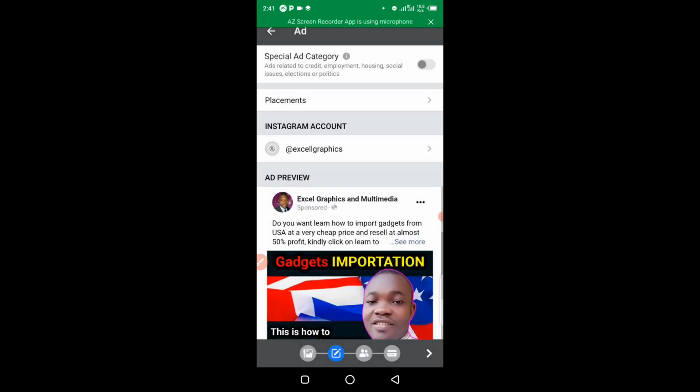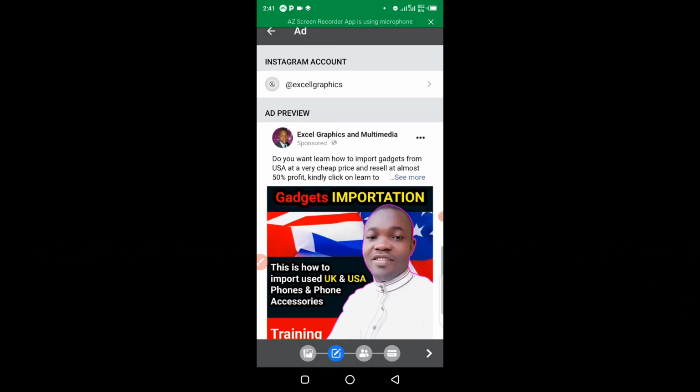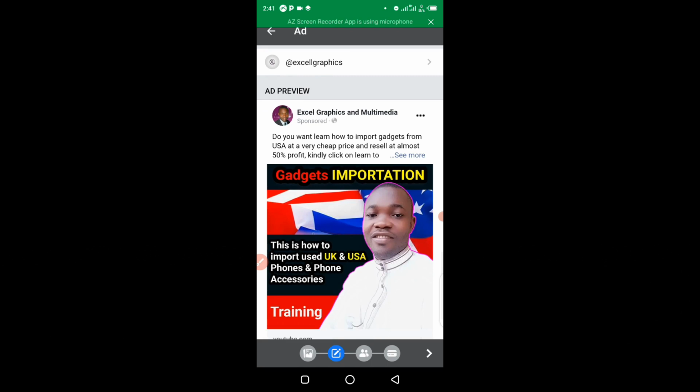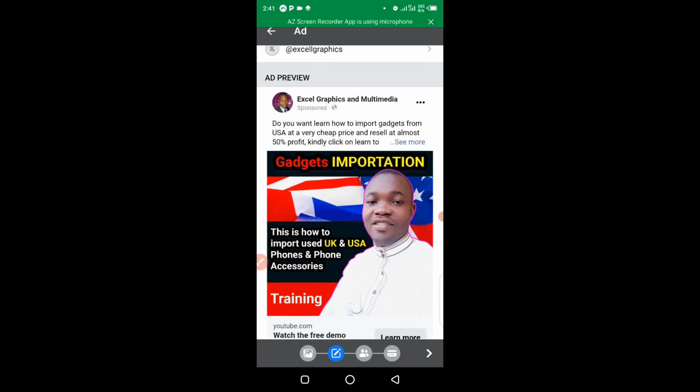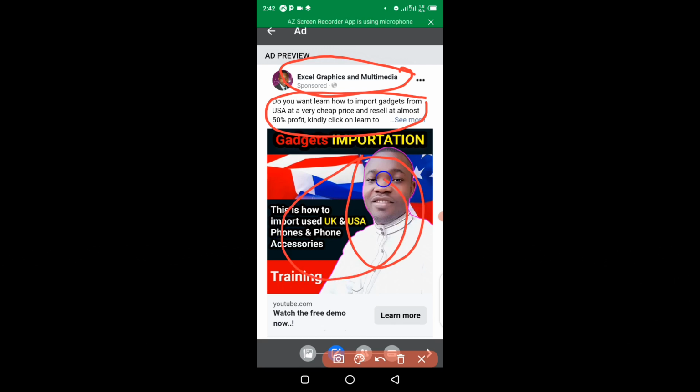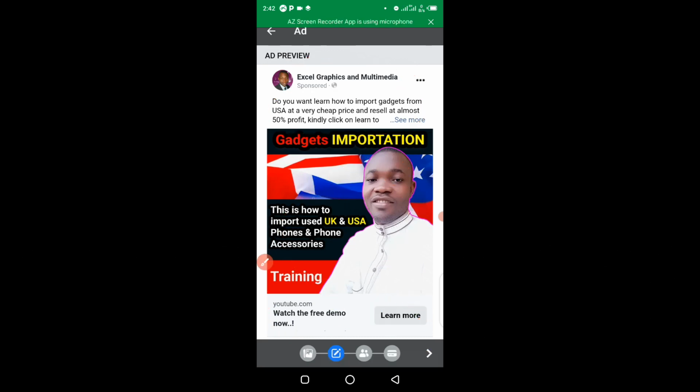You can see the ad preview. This is the ad preview right here. This is how the advert will appear on Facebook for people to see. You can see right here we have the identity that I explained to you from the beginning, which is Exec Graphics and Multimedia, followed by the ad text, as simple as that, then followed by the ad image, then followed by the ad headline. Lastly, the call to action, which is learn more. So these are the step-by-step you need to follow.